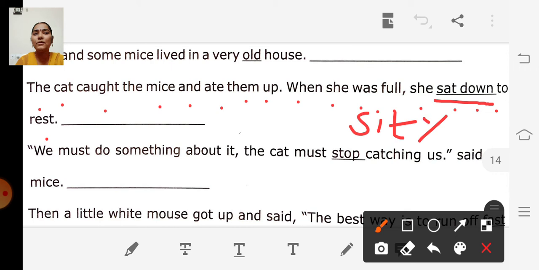And what is the opposite of sit? Stand. And what is the past tense of stand? It is stood. So it can be written as stood.